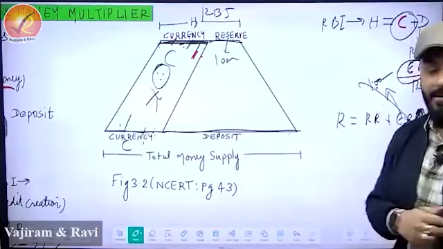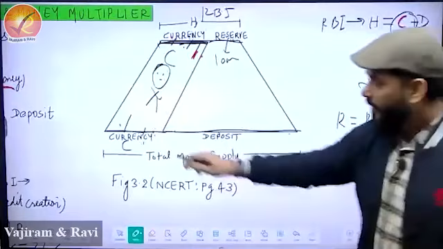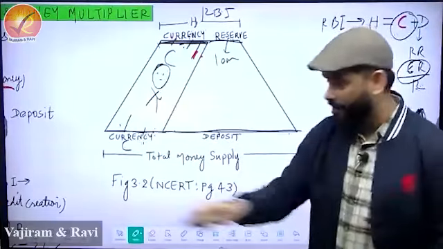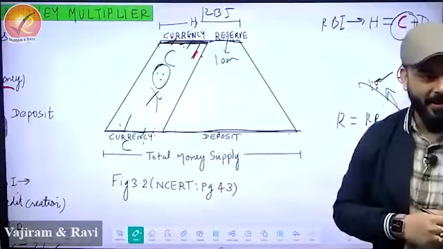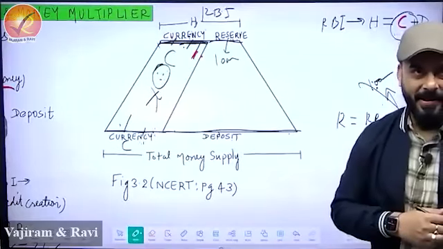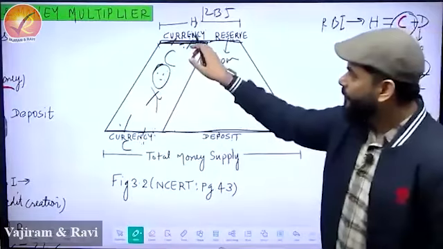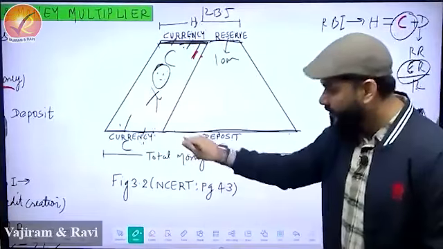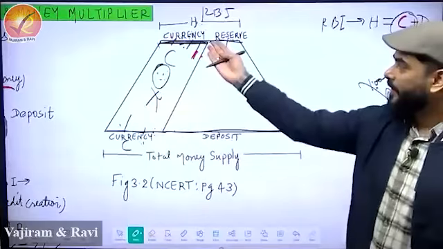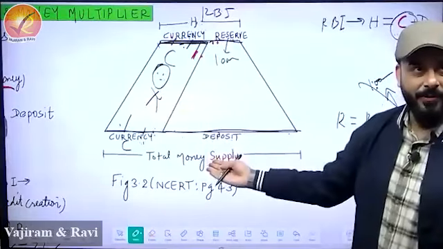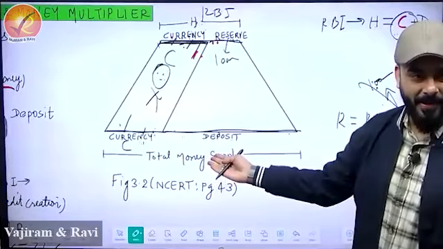So this is that part. And I told you what is the best definition of money supply? C plus D. So this is H and this is money supply. H has led to increase in money supply.